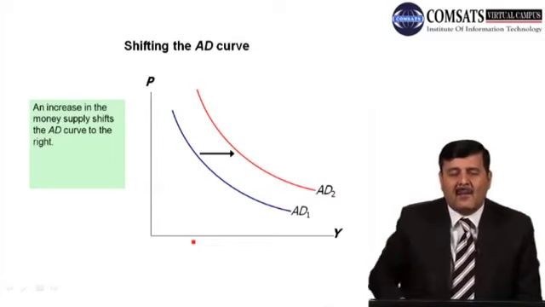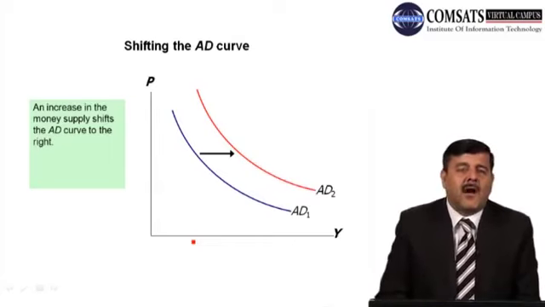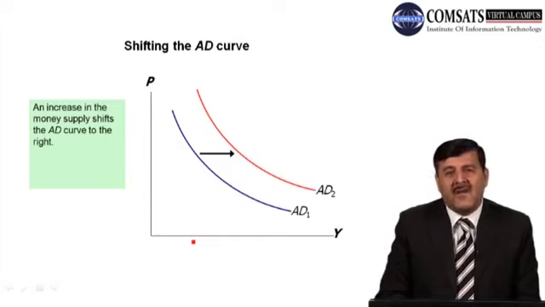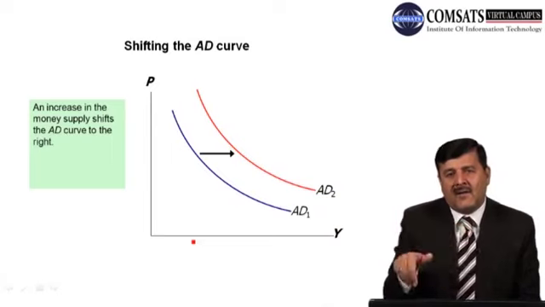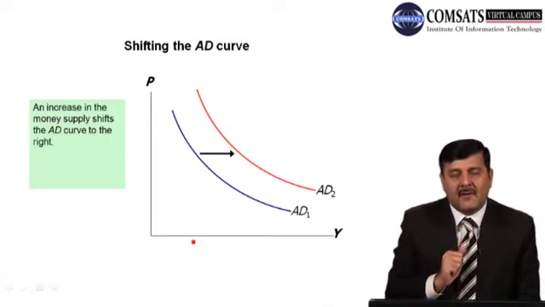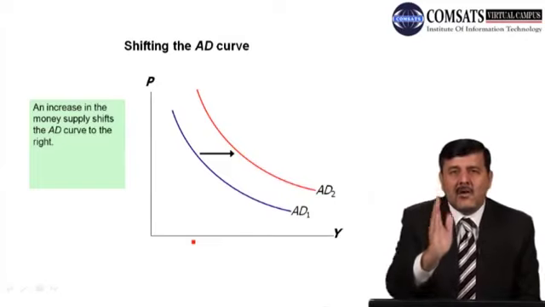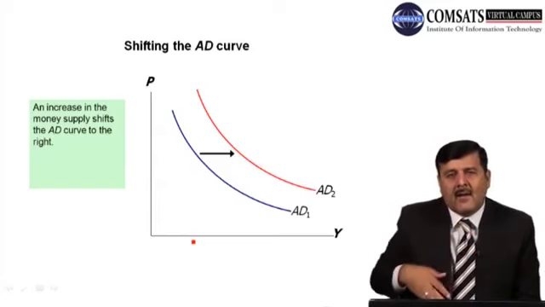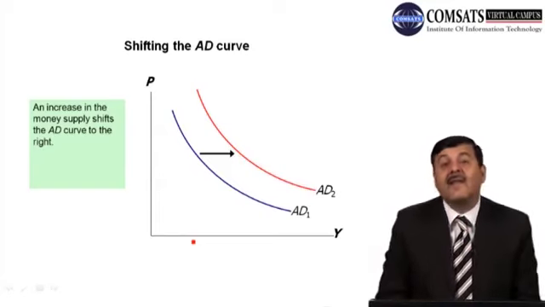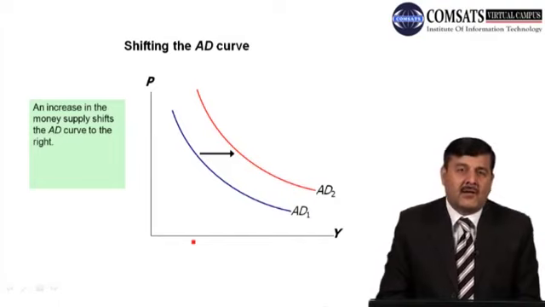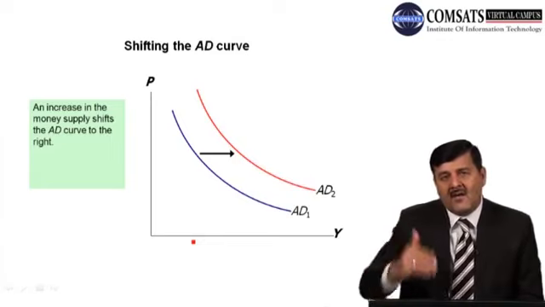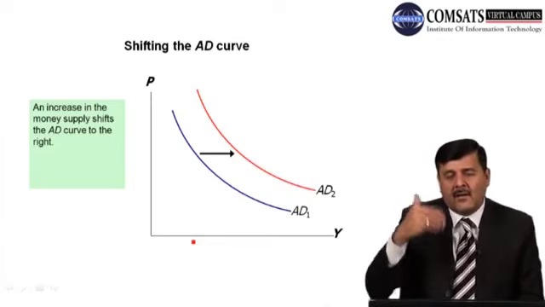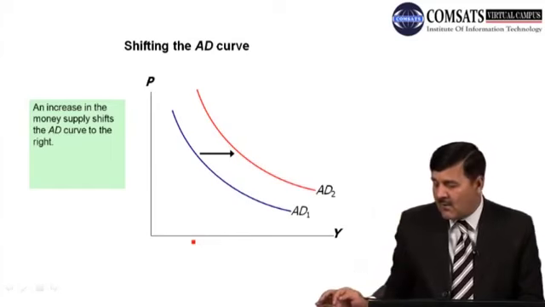So please remember, the point is that whenever aggregate demand changes due to change in price, the economy moves along the same aggregate demand curve at a different price level, at a different quantity demanded of goods and services. But whenever there is a change in aggregate demand due to change in some other parameter, not price, like money supply or some other factor, then there will be a shift in the aggregate demand curve upward or downward, which is seen here. Here we saw that when money supply increases, the demand for real balances will go up and the demand curve will shift to the right.